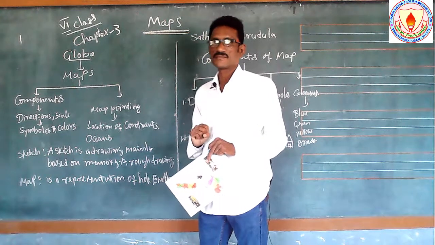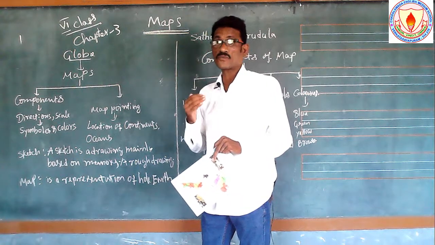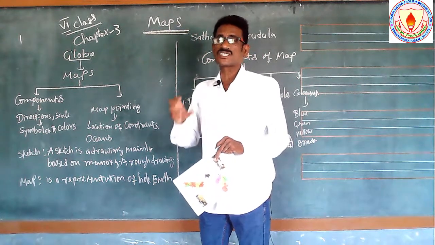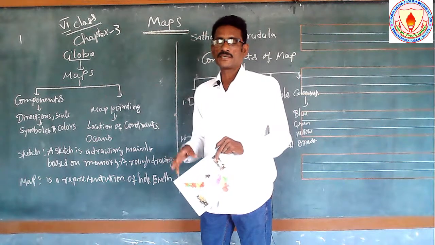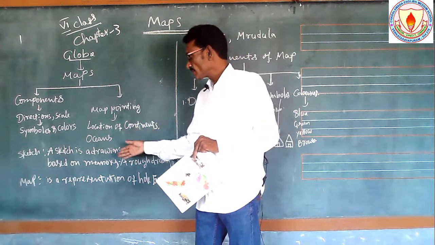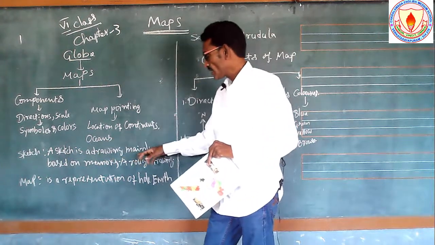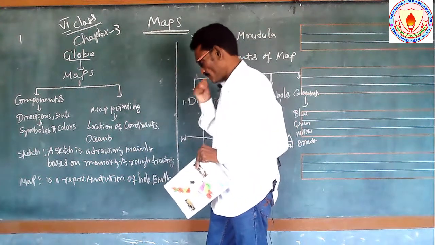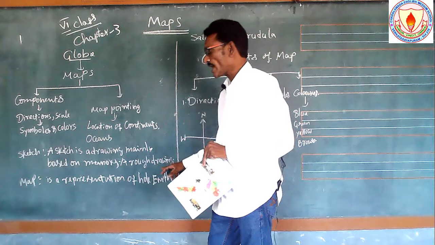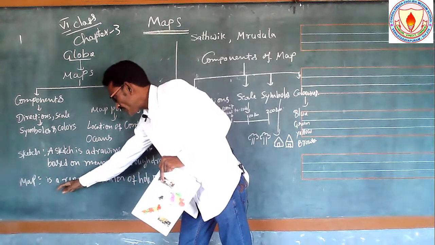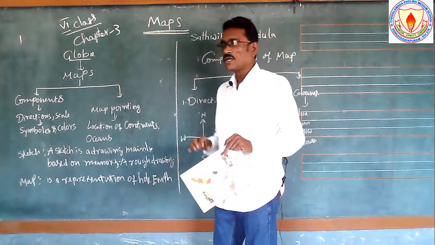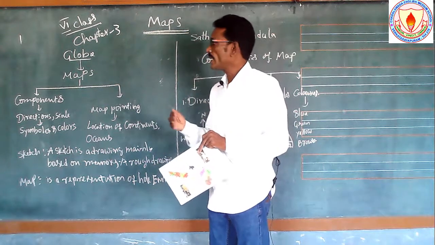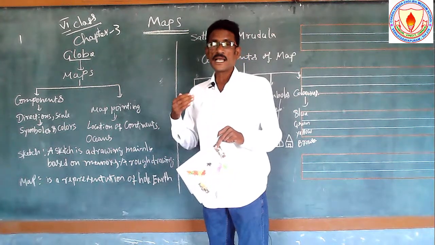And the next, another two important things here. One is the sketch. So what does sketch mean? It is a rough drawing, and it is not possible to draw the exact on the paper. So here it is a rough drawing. See here, a sketch is a drawing mainly based on memories. A rough drawing means, and a map is a representation of the whole earth.